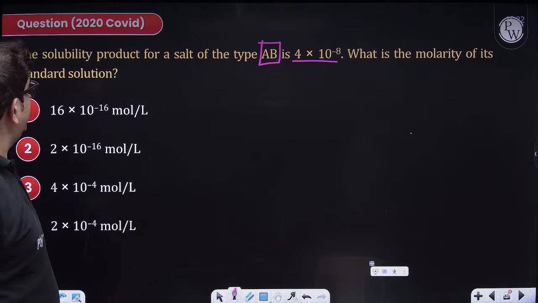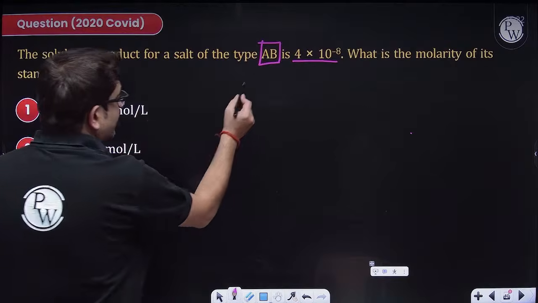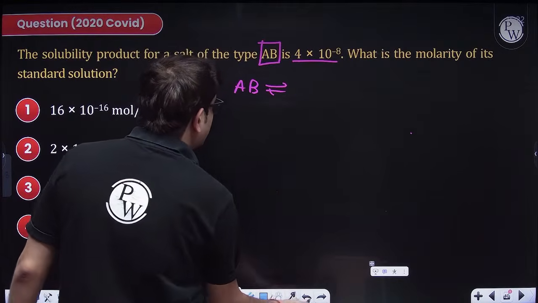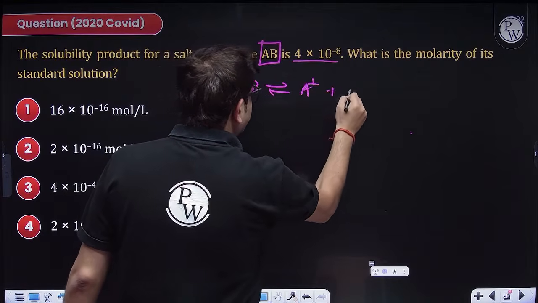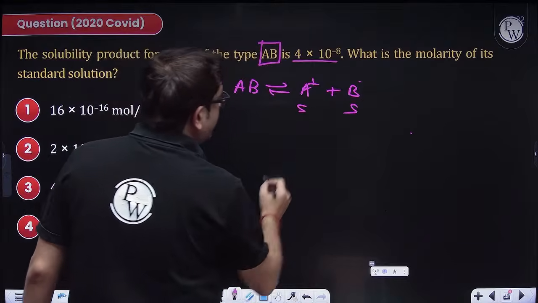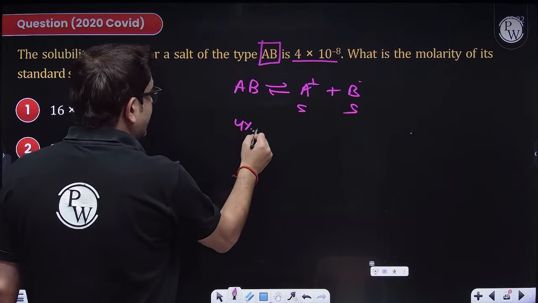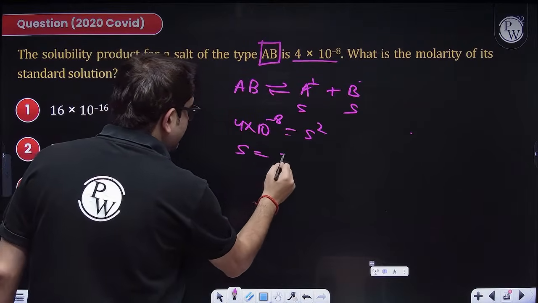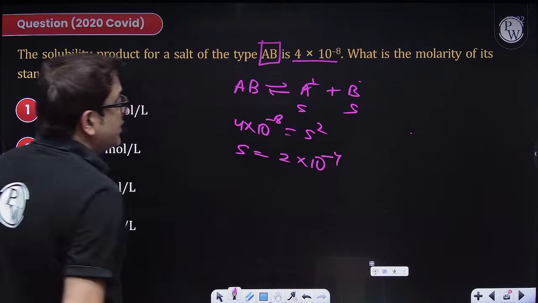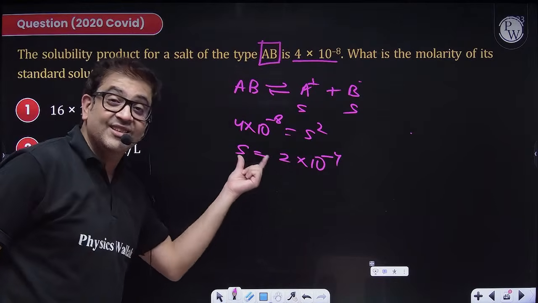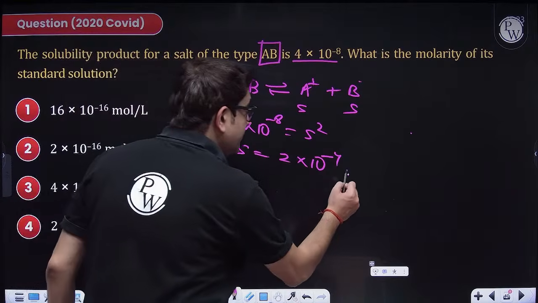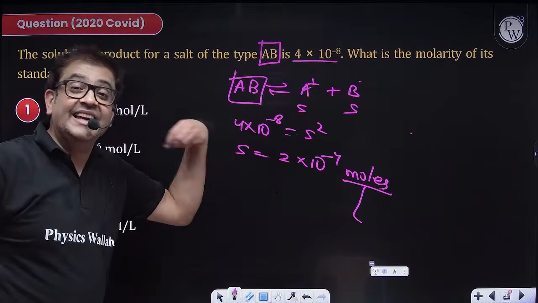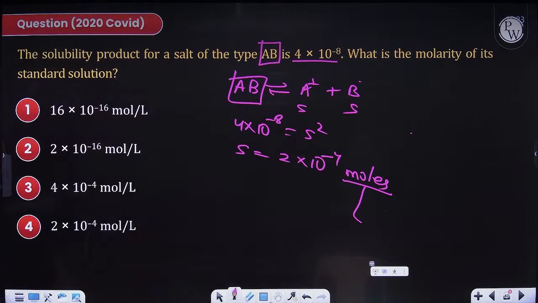So solubility product is given as the value of KSP. AB will be dissociating as A plus and B minus. S and S will be produced. So the solubility product KSP will be the concentration of them, which is S square. So the value of S will be 2 into 10 raised to power minus 4. This will be the solubility in molarity, because this many moles per liter of AB will be getting dissociated. So it will be 2 into 10 raised to the power minus 4.